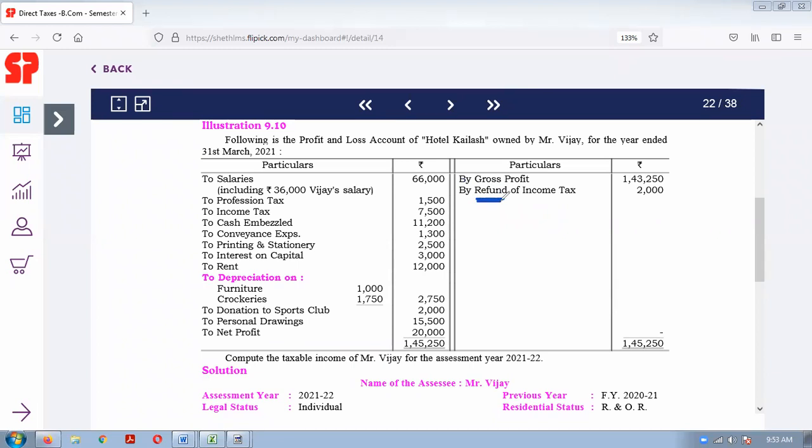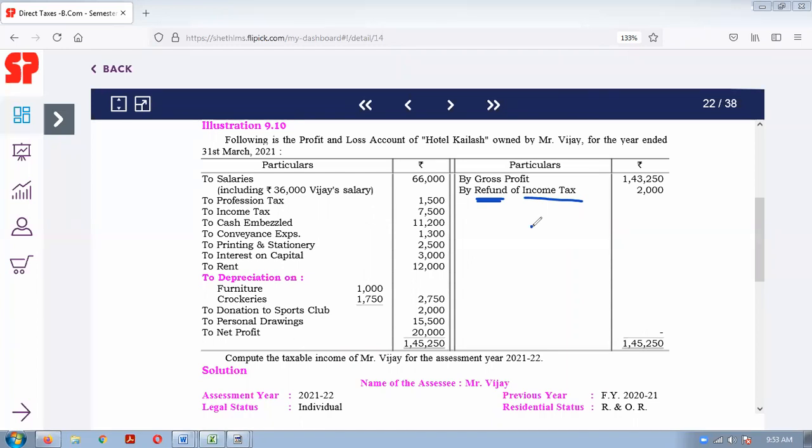Refund means you have paid some amount to somebody and they are returning that amount. Now, logically, the income tax department will give you a refund when you have paid more tax; you will get the refund of the additional tax paid.